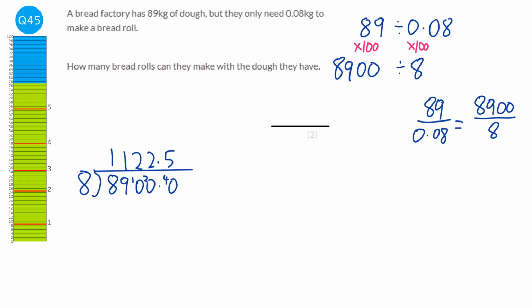Now it says how many bread rolls can we make. Now we can make 1122 and a half. Well, half doesn't really count, so we're just going to say 1122 whole bread rolls. Yes, we've got half a bread roll left over, but we are asked how many whole bread rolls can we make.